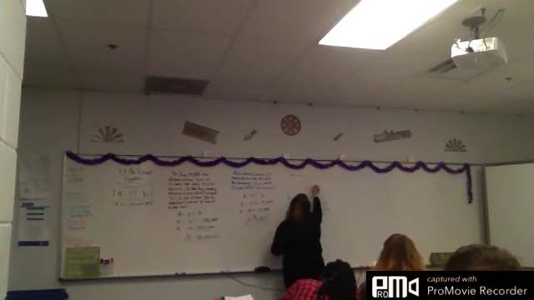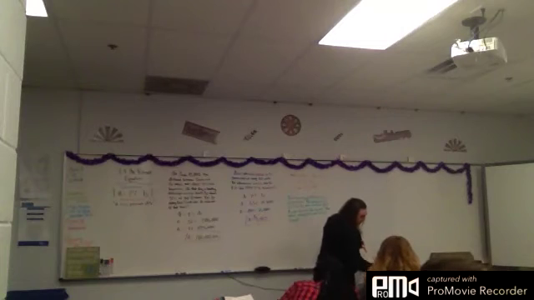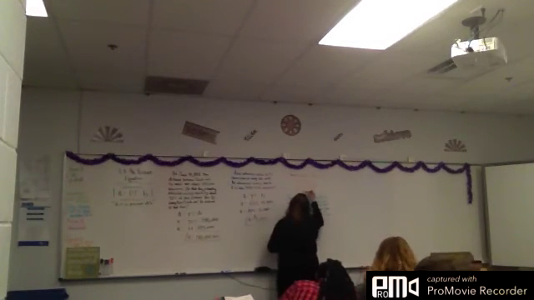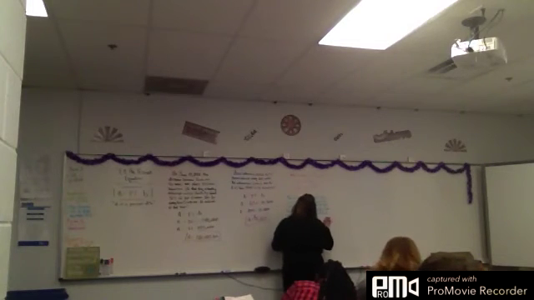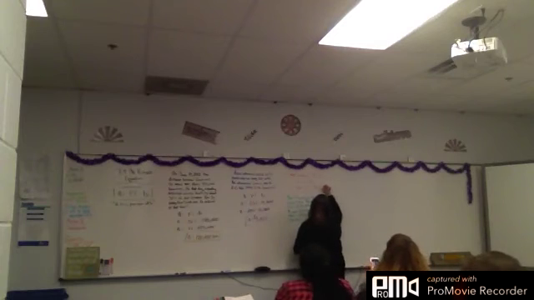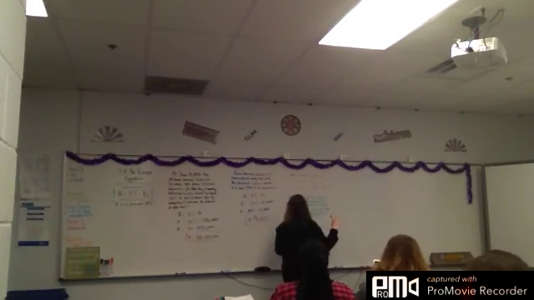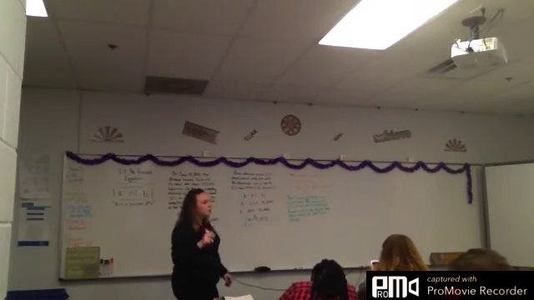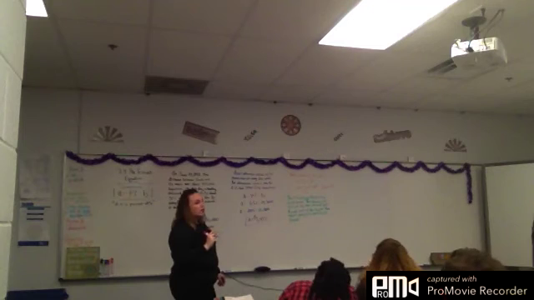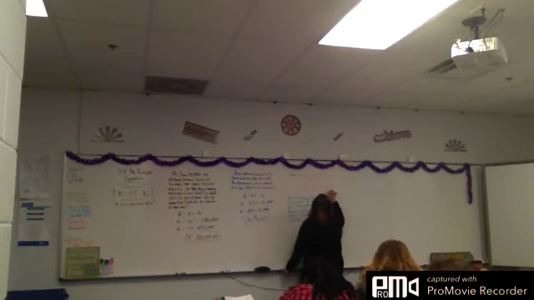So what do you have to do now to solve? How do I get the percent by itself? Divide by 25. Divide both sides by 25. What's 60 divided by 25? It's above 2. 2.4 equals my percent. Now you have to turn it into a percent. How do I turn the decimal into a percent? You move it to the right two places. So what does your percent come out to be? 240%.